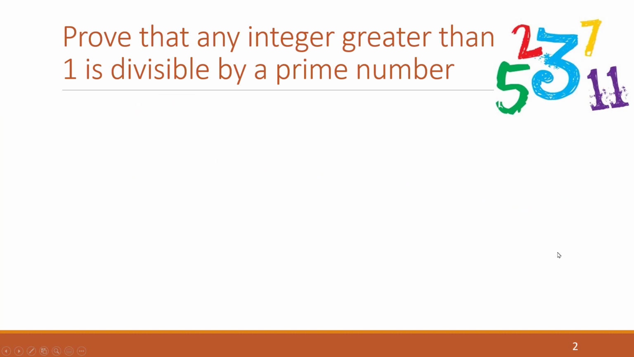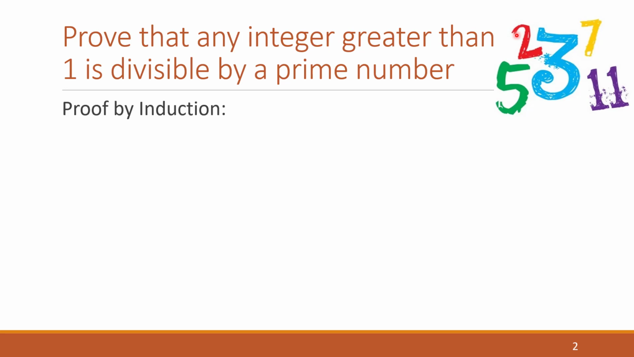Okay, so what we're going to do is try to prove that any integer greater than 1 is divisible by a prime number. So remember, prime numbers are numbers that are divisible only by 1 and themselves. And the first several prime numbers are 2, 3, 5, 7, 11, and so on, where 2 is the only prime number that is even. So we got that right there.